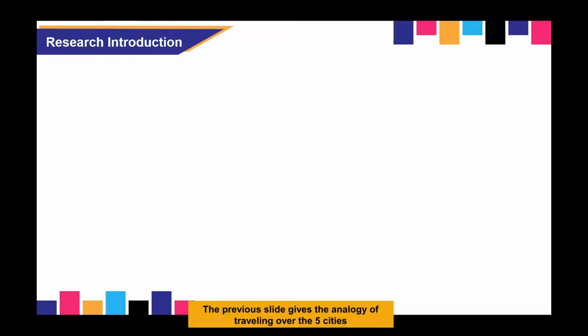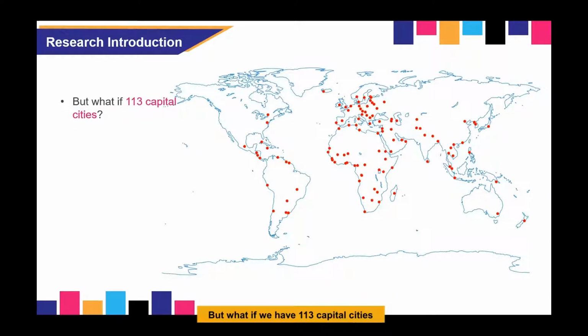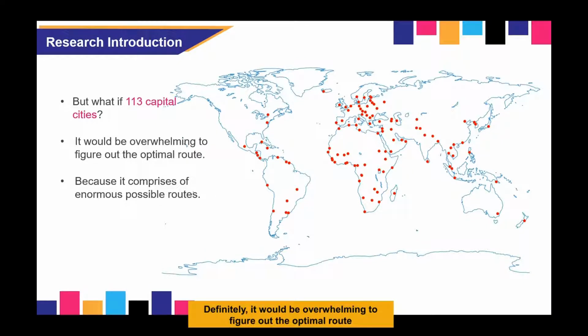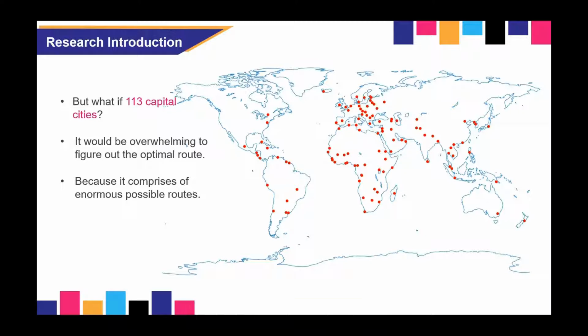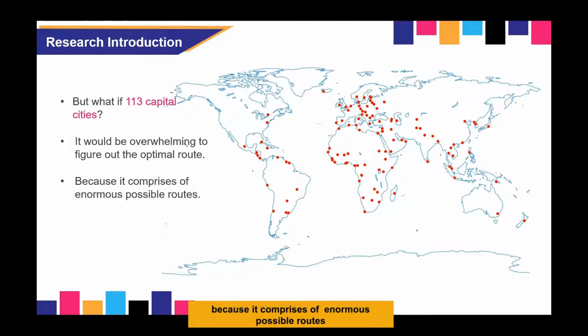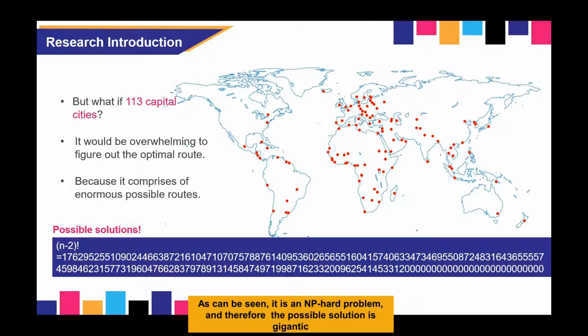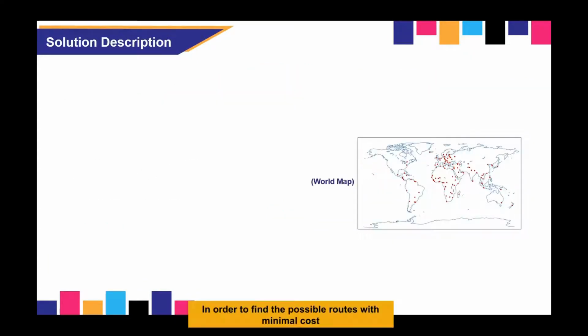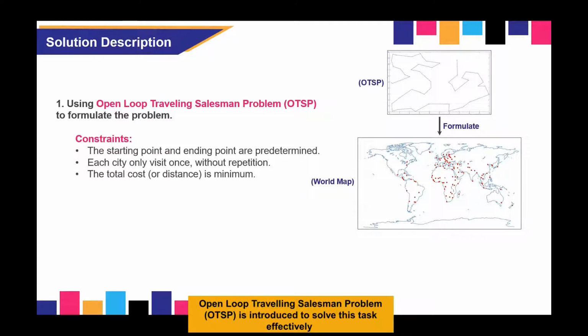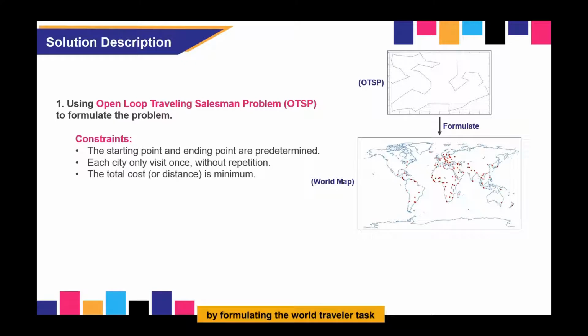The previous slide gives the analogy of traveling over the 5 cities. But what if we have 113 capital cities? Definitely, it would be overwhelming to figure out the optimal route, because it comprises of enormous possible routes. As can be seen, it is an NP-hard problem, and therefore the possible solution is gigantic. In order to find the possible routes with minimal cost, Open Loop Traveling Salesman Problem or TSP is introduced to solve this task effectively by formulating the World Traveler task.